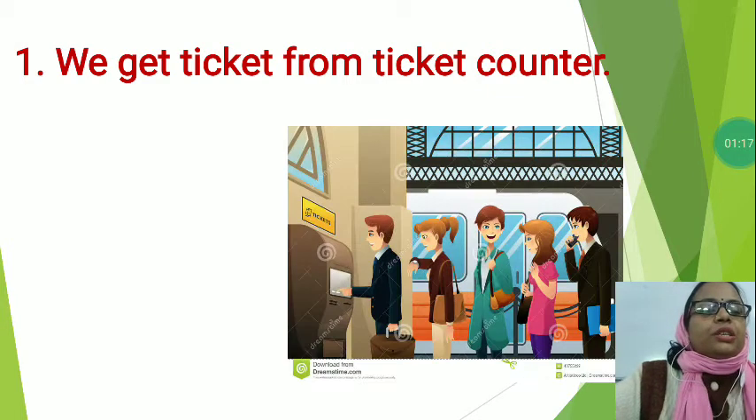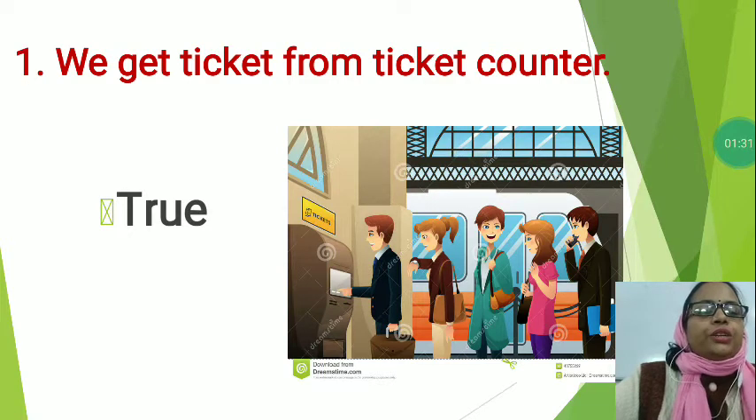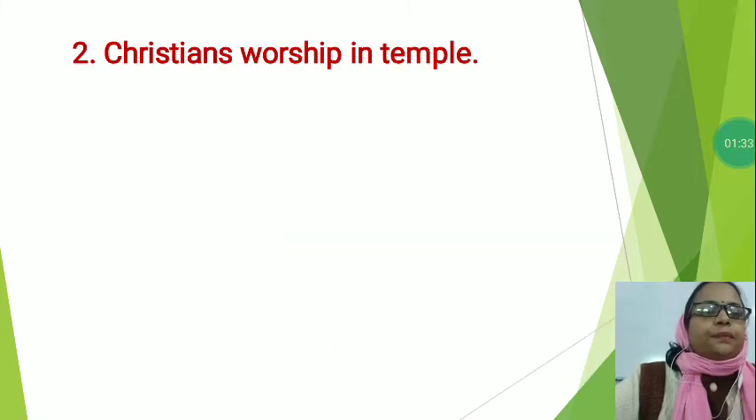You can see in this picture. Where are the people buying the ticket from? From the ticket counter. So this statement is true. So we will write true. Now the next is